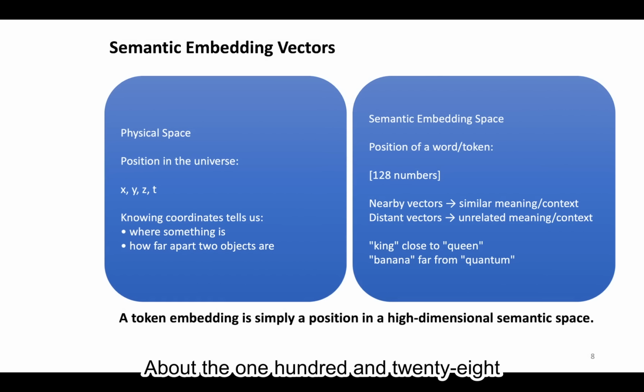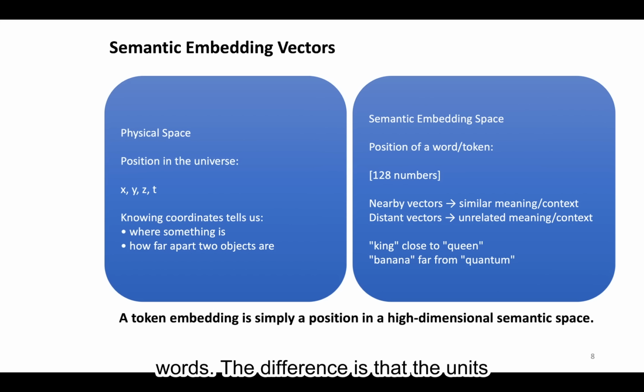About the 128 number semantic embedding vectors. The idea of semantic embedding vectors has been around for over 50 years. We live in a four-dimensional world: x, y, z, and time, t. Knowing these four values tells us exactly where we are in the universe. If we know someone else's x, y, z, and t, we can tell how far apart we are from that person. The same idea can be applied to words.